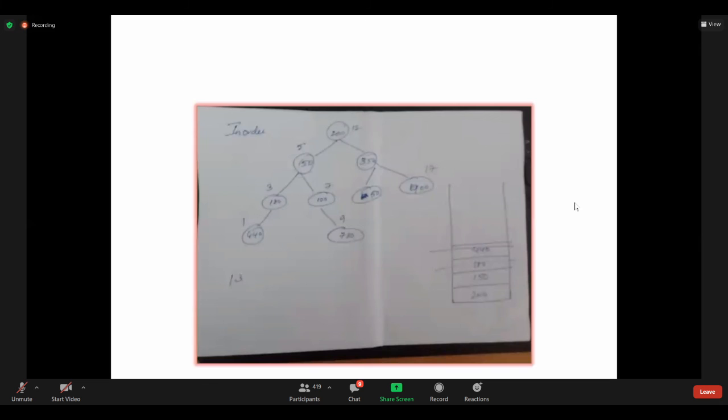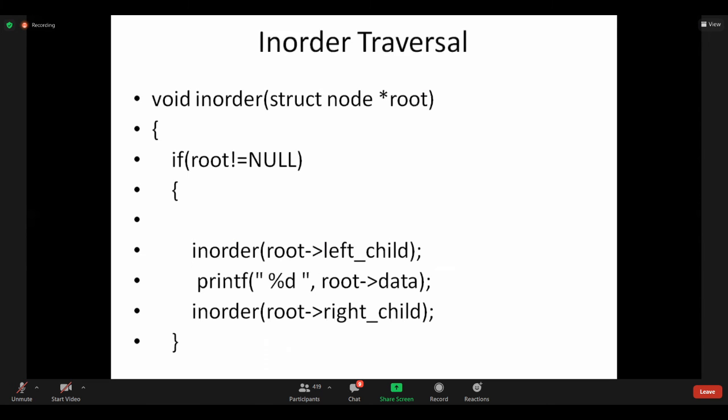Coming to the program now, this is my program. I think time won't be sufficient, so I'll explain fast. This is my root. First, I am sending the root value. Root value means the starting node address, nothing but 200. Assume that, like the previous example, we take 200. Coming with 200, I am checking that 200 is not equal to null.